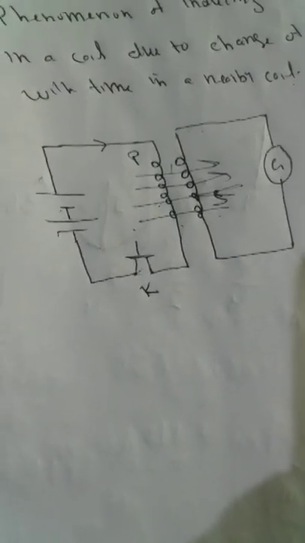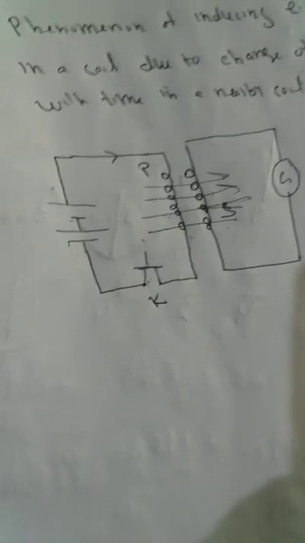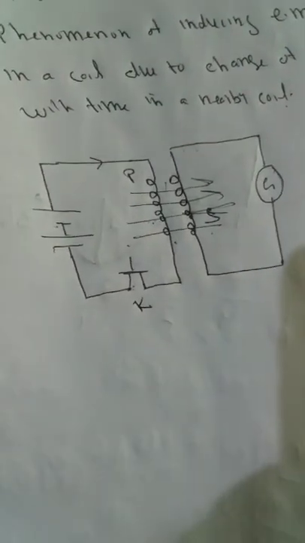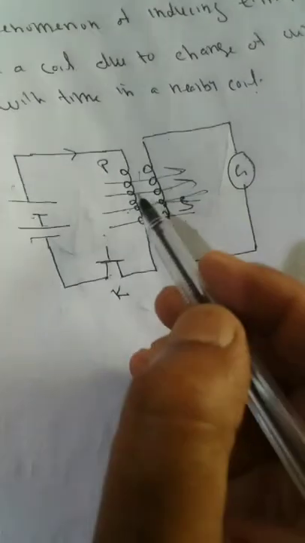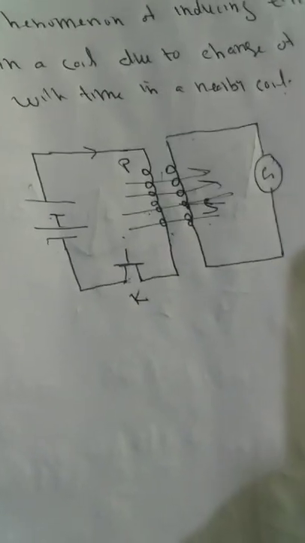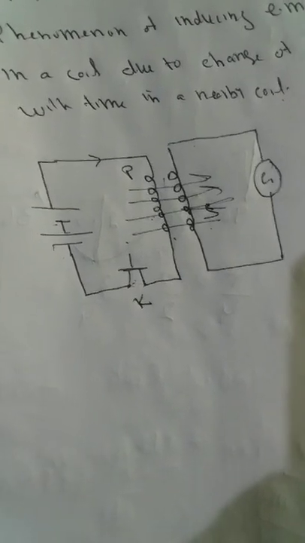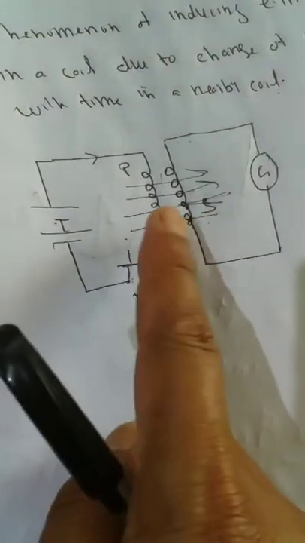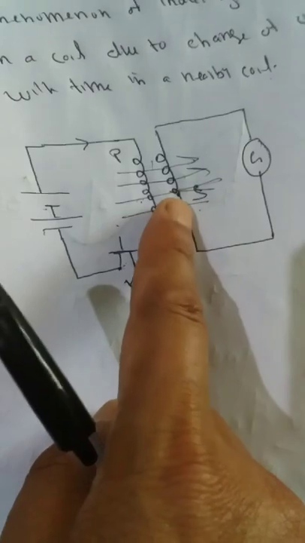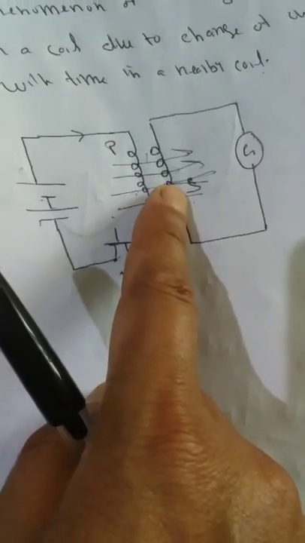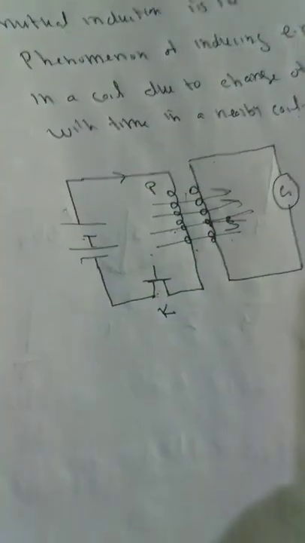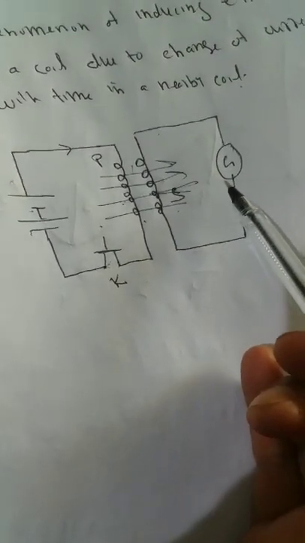When the flux linked with the secondary changes, an induced EMF is produced. Change in flux is responsible for producing induced EMF in the secondary coil. Hence current develops in the secondary coil, which is indicated by the deflection in the galvanometer.